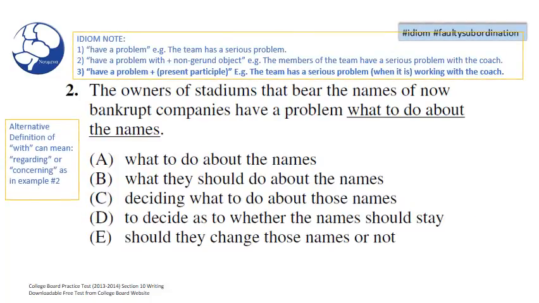All right, here we go, the third time around. Now remember, you have idiom and faulty subordination identified in the top corner by our hashtags. And this time we left our notes on the screen for you. We're going to read the question and then we'll let you pause it so you can try to solve the question as quickly and accurately as we do. And then we're going to solve it on our side. So feel free to pause the video, but we'll read the question and then use our notes and try to eliminate the choices using the grammar points that you just learned.